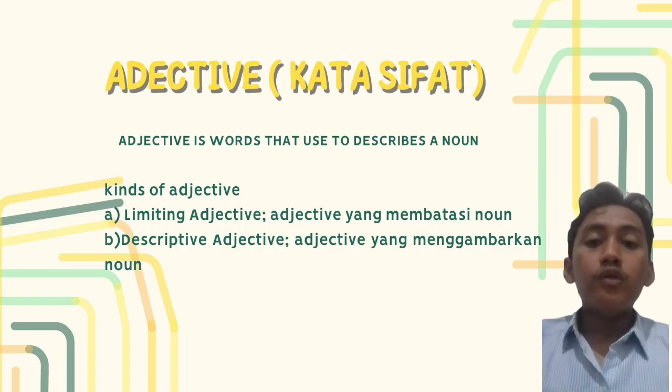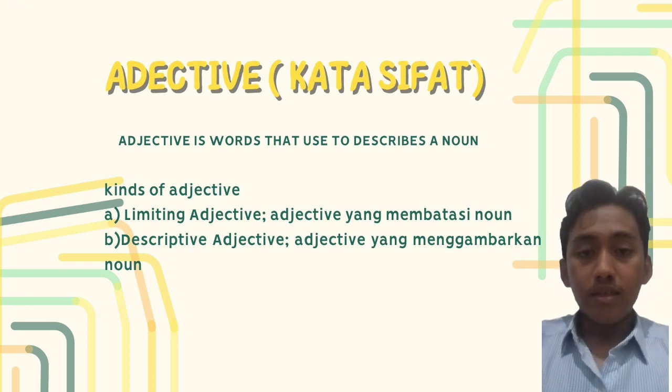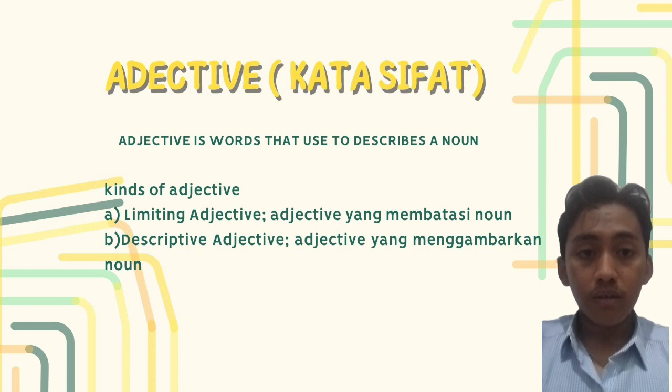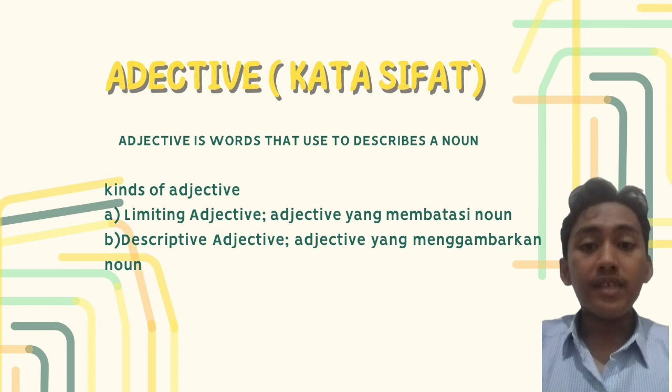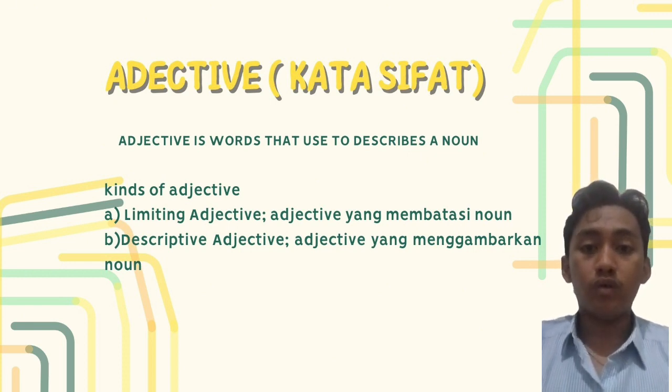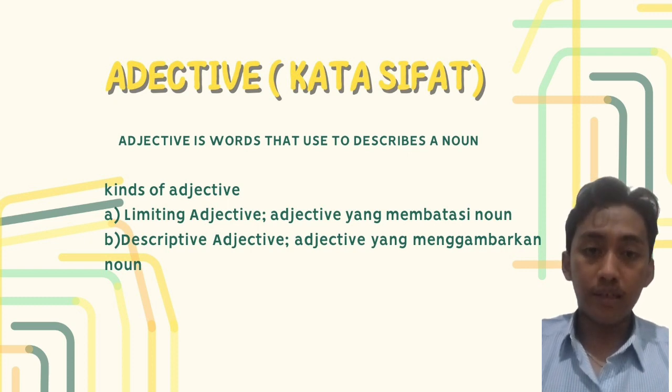Okay, we continue to the second point. It is adjective, or in Indonesian is kata sifat. Adjective is a word that is used to describe a noun. The kinds of adjective is divided into two. It is limiting adjective and descriptive adjective.